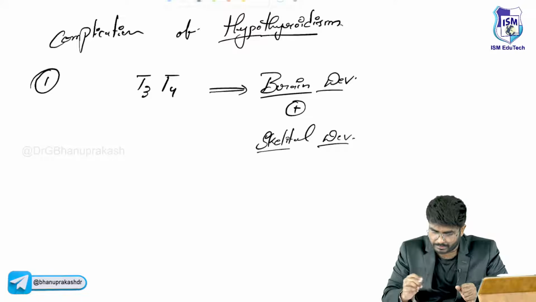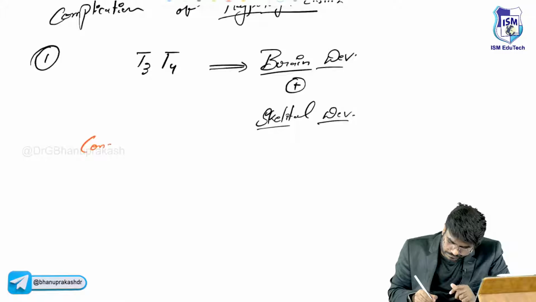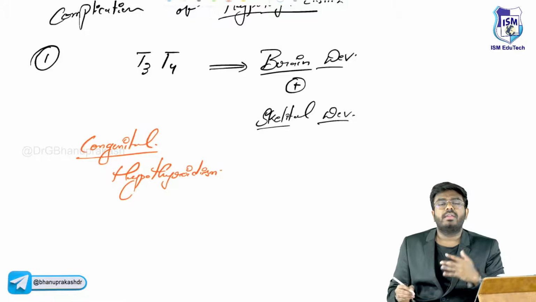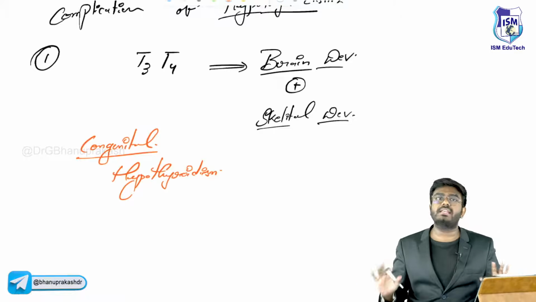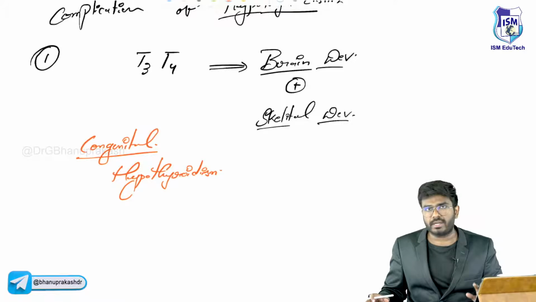Now, imagine there is a child who has congenital hypothyroidism, which means that because of some reason the thyroid hormone production in his body is very low, maybe because he is living in an iodine deficiency area or he has Hashimoto's thyroiditis.